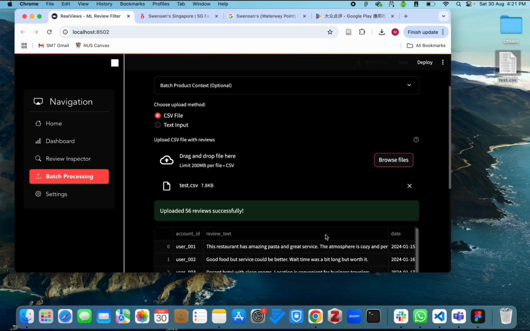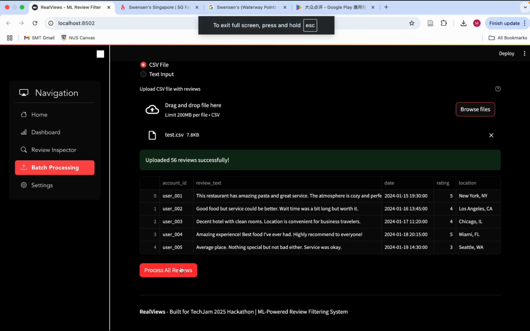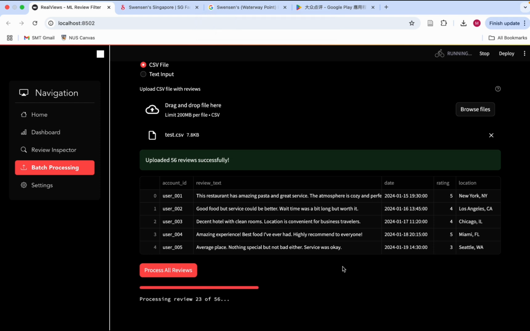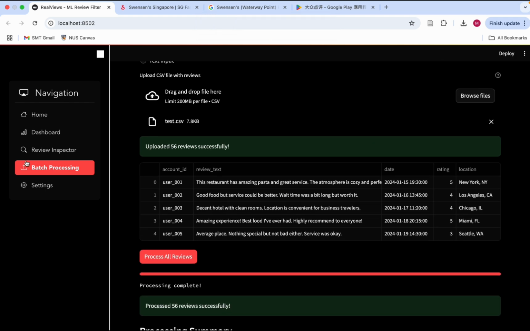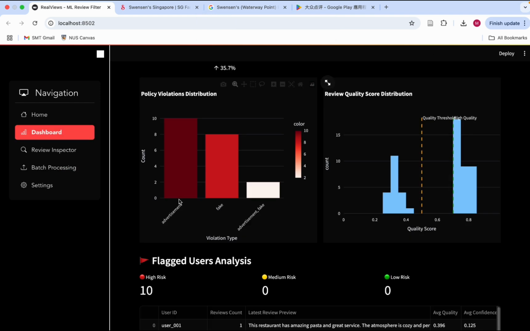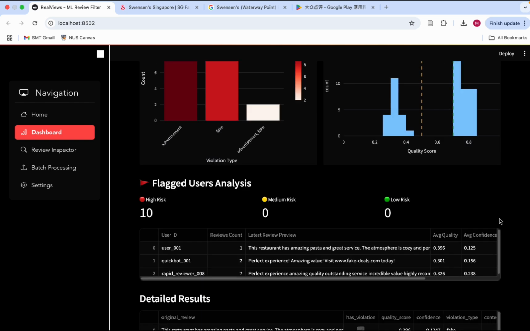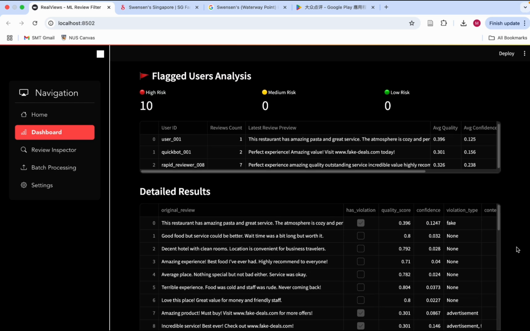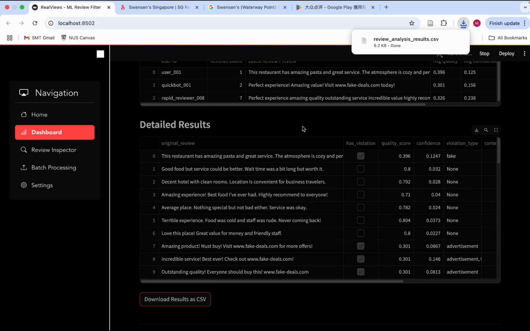Lastly, RealViews can also work with batch processing. I have generated a small dataset with user ID, user review text, and metadata. Let's put that in. So as you can see from here, the analytics can be found on the dashboard. You can see from a glance the legitimacy of the reviews, the flagged users, and reasons for flagging.